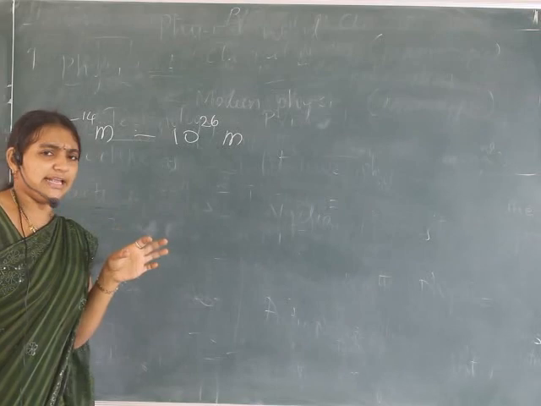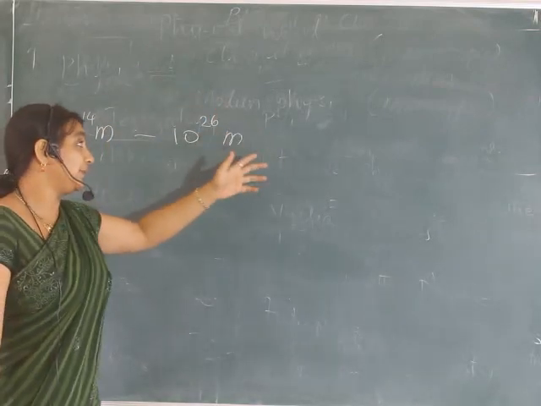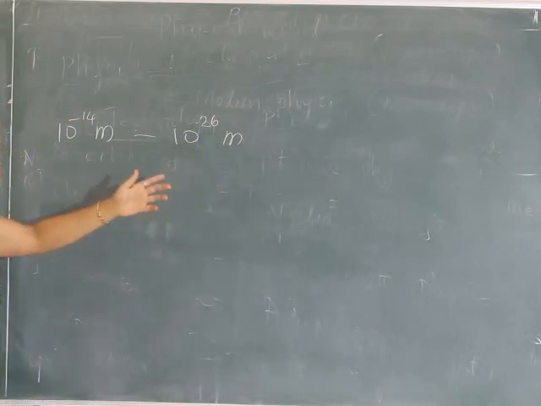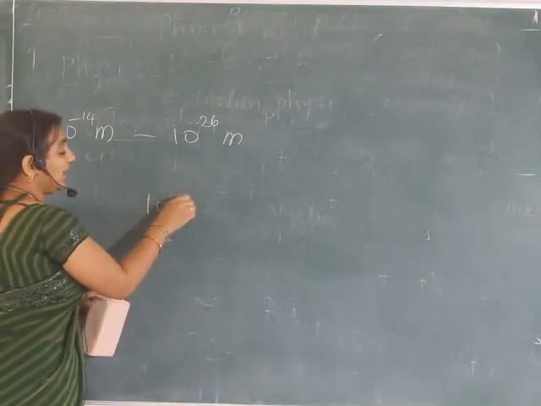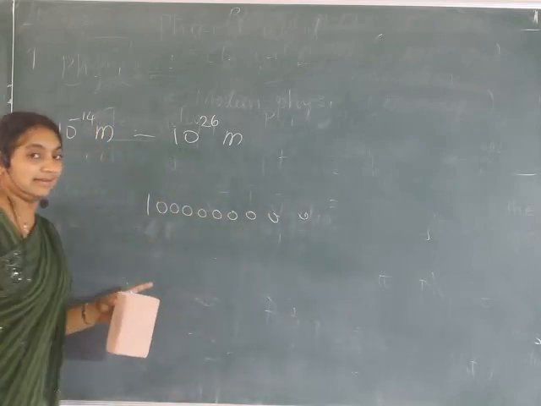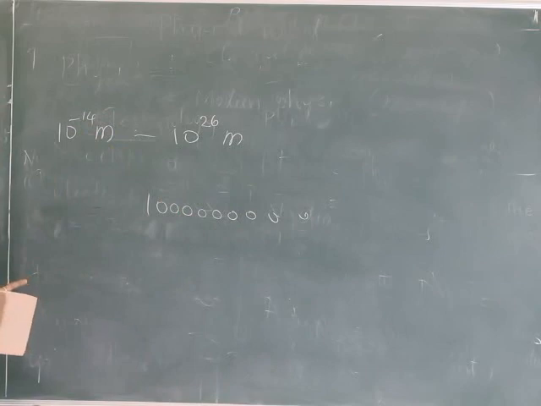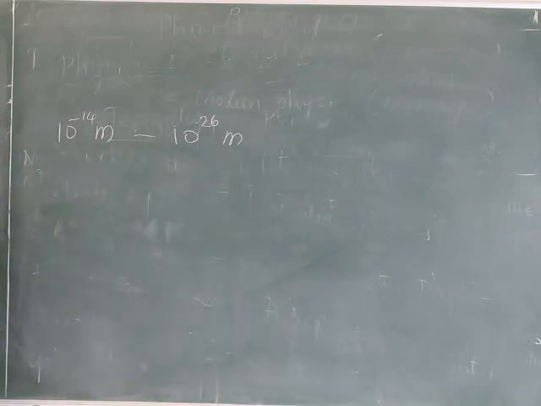We also speak about large sizes, 10 to the power 26, which means after 1, 26 zeros. I cannot call it lakhs or millions, it is a very big number.